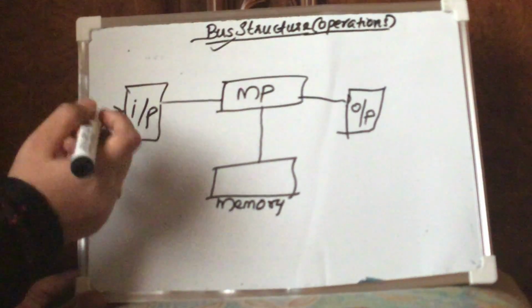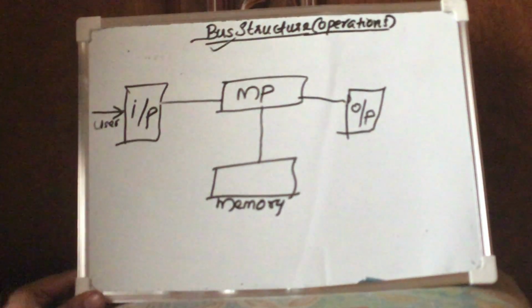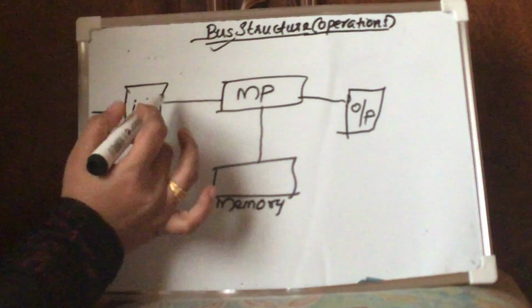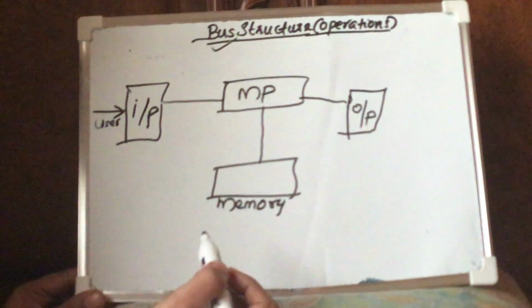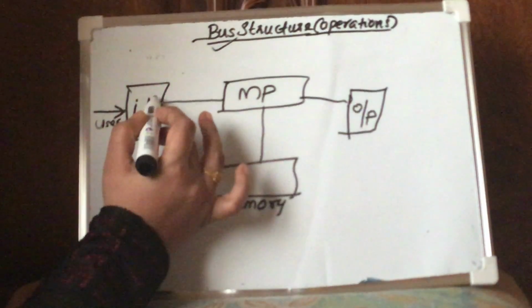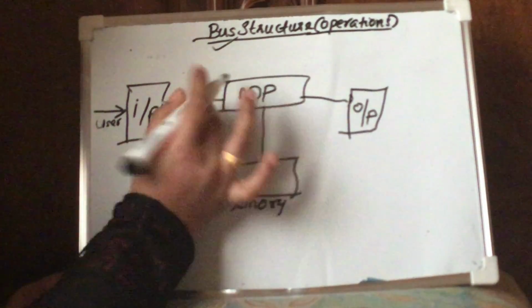For example, the user has given the program through this input unit, and the microprocessor will simply be receiving that program. You have to note one thing here: the data bus will be working.